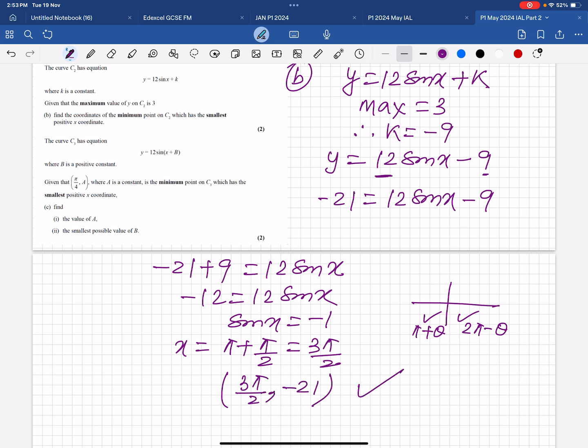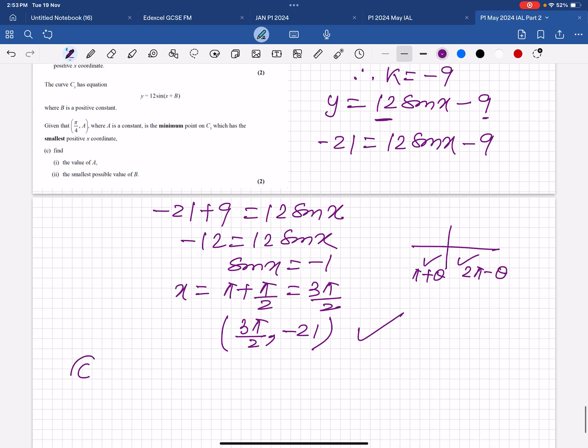Now the last part, part C. Given (pi by 4, a), where a is a constant, is the minimum point on C3 which has the smallest positive x value. So very easy.